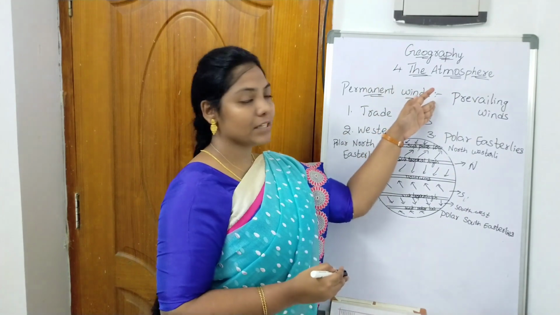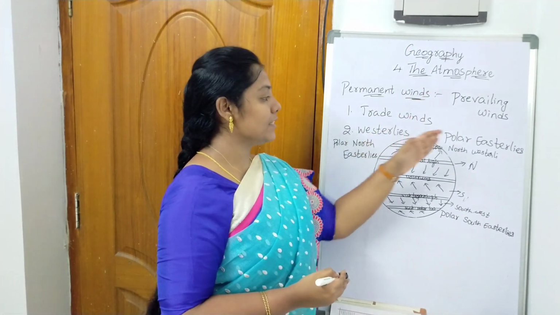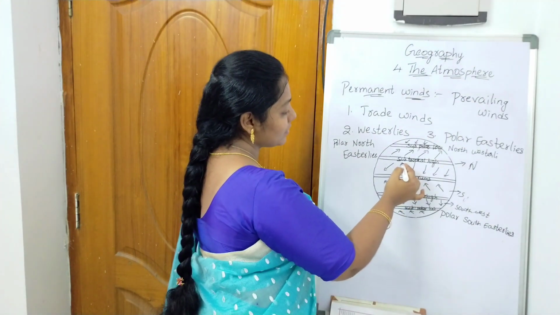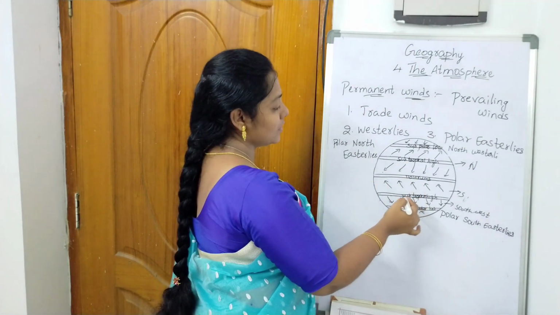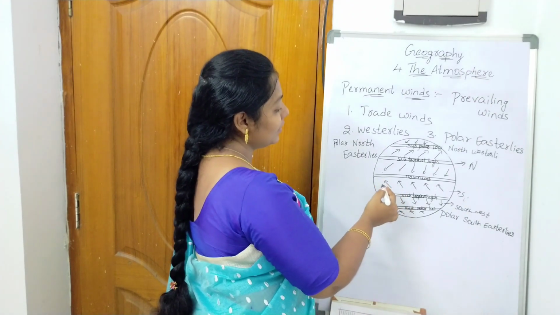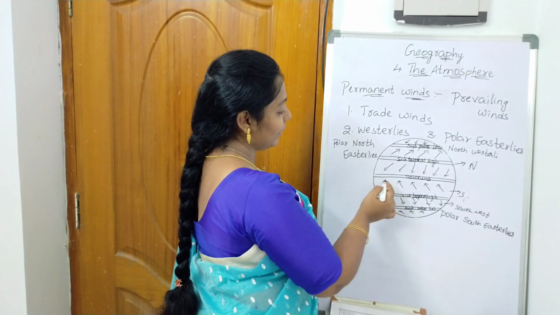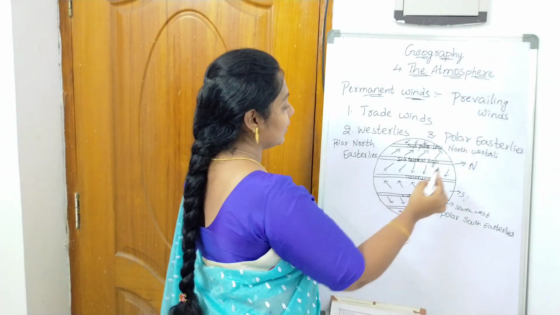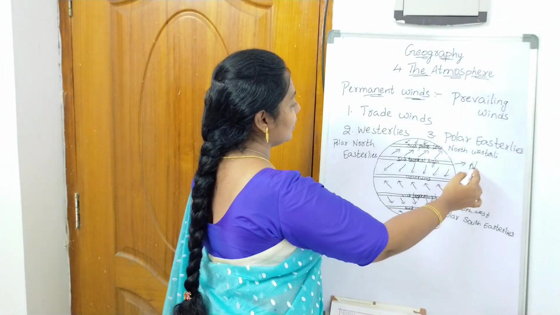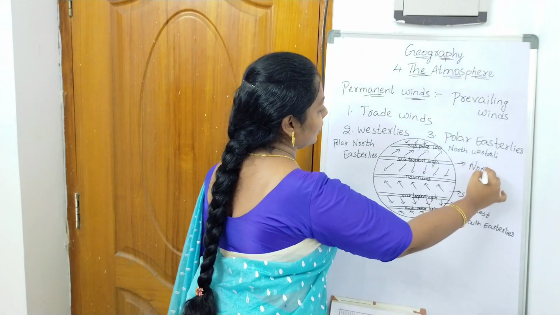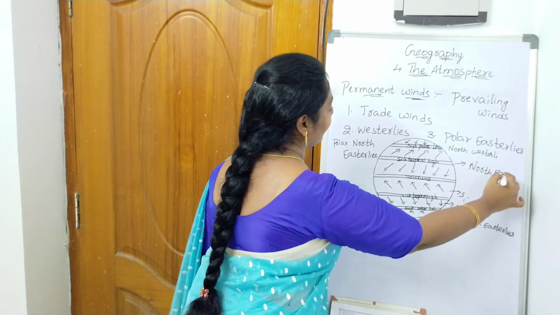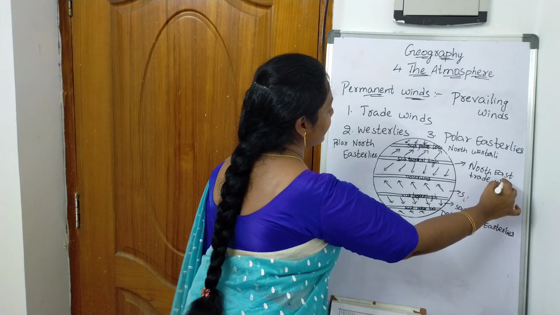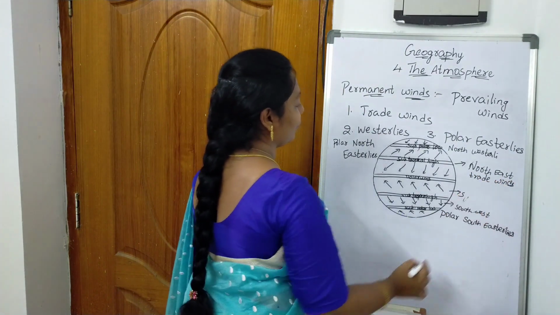So the permanent winds are divided into trade winds, westerlies and polar easterlies. Trade winds are nothing but winds that blow from the subtropical high pressure belt to the equator in the north, and even in the south they are blowing from the subtropical high pressure belt to the equator. So in the north we say northeast trade winds, and in the south we say southeast trade winds.